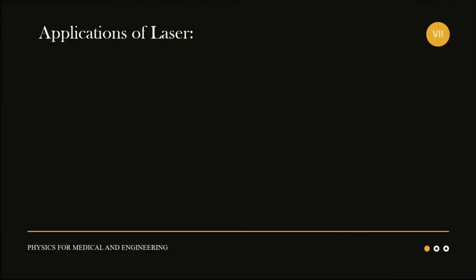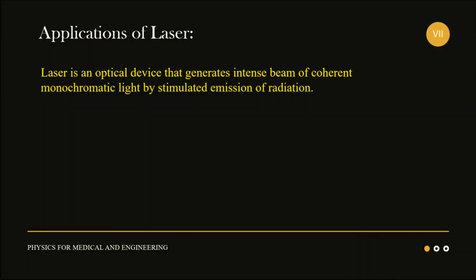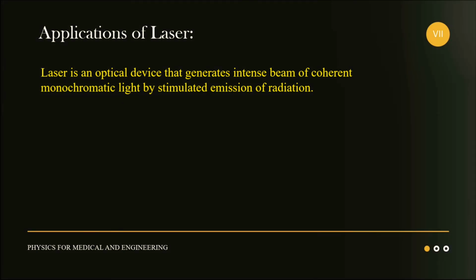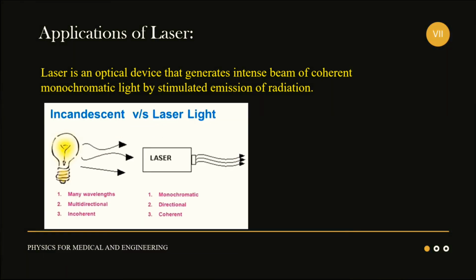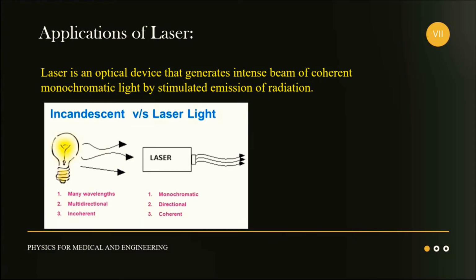Now, the applications of laser. Laser is an optical device that generates an intense beam of coherent monochromatic light by stimulated emission of radiation. Laser light is different from ordinary light. It has various unique properties such as coherence, monochromaticity, directionality, and high intensity. These properties were already discussed in a previous video. Because of these unique properties, lasers are used in various applications.